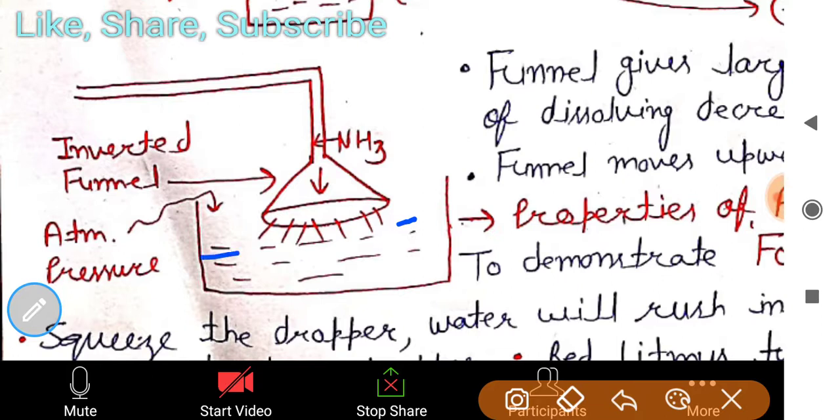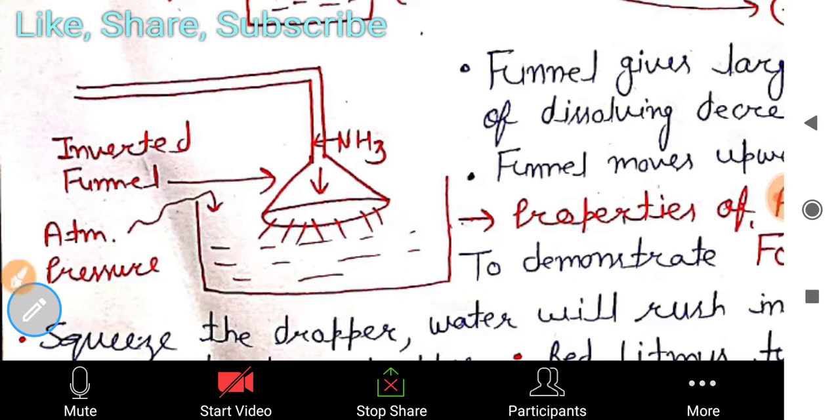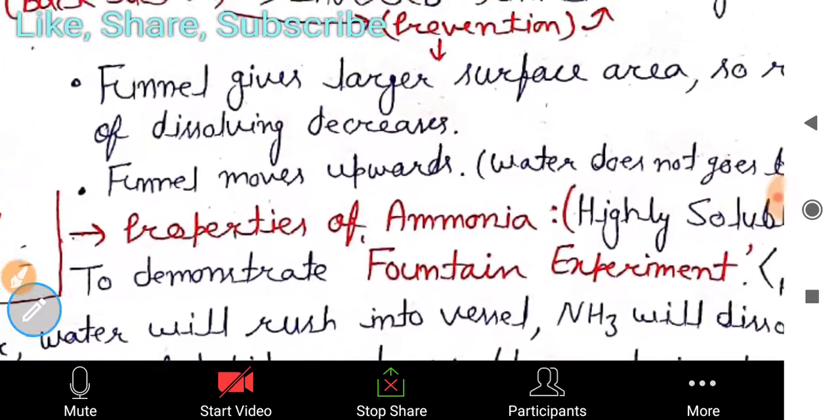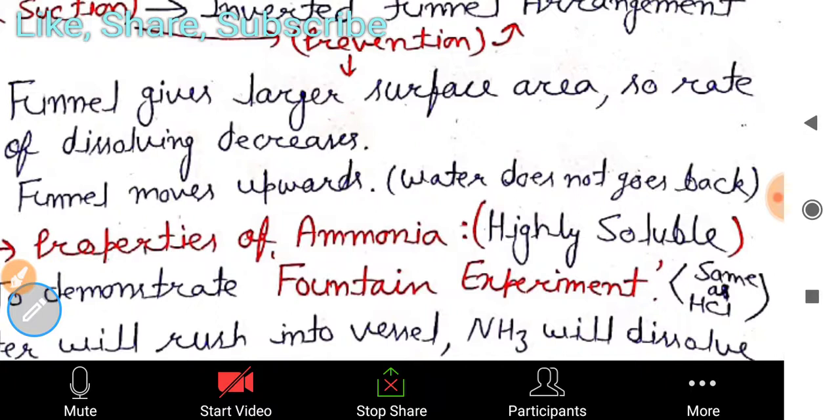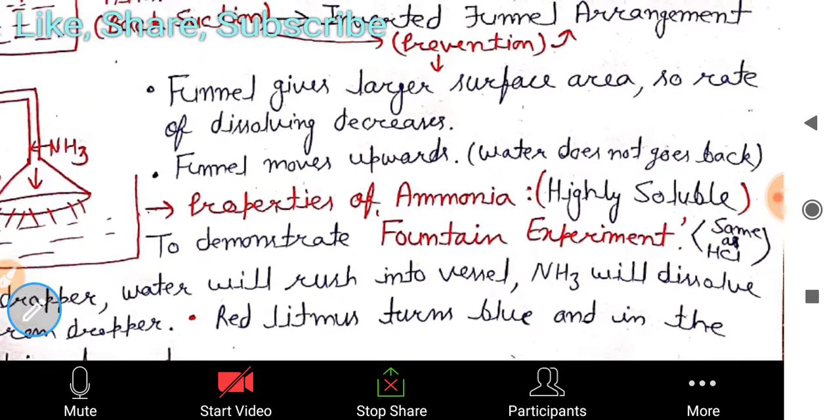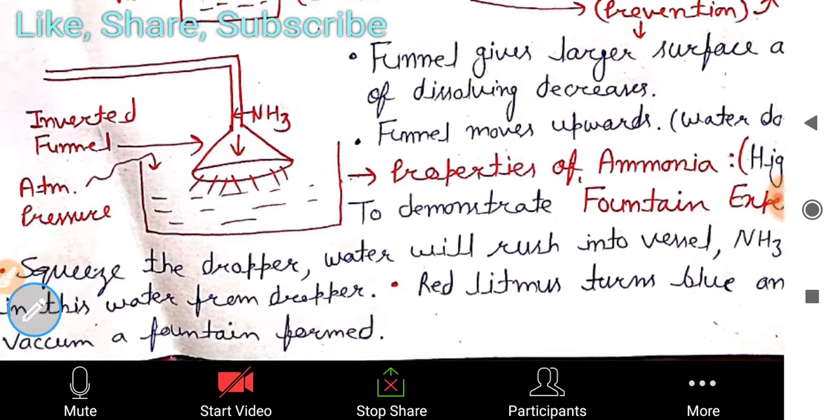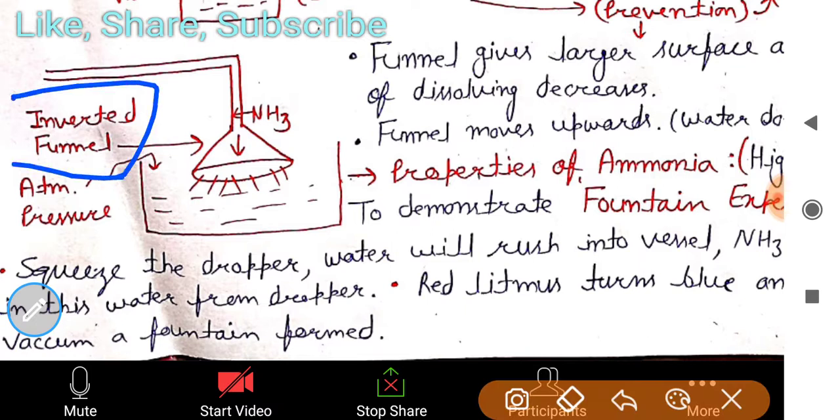So you have to understand it. The funnel gives a larger surface area, so the rate of dissolving decreases and production increases. Water does not go back. This is the benefit of using an inverted funnel.